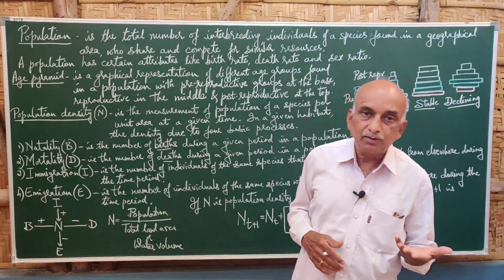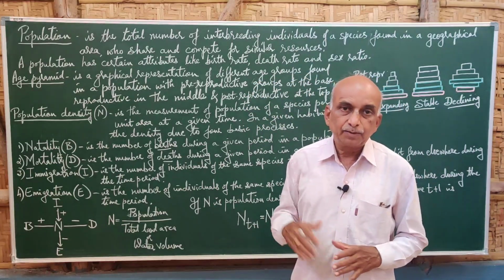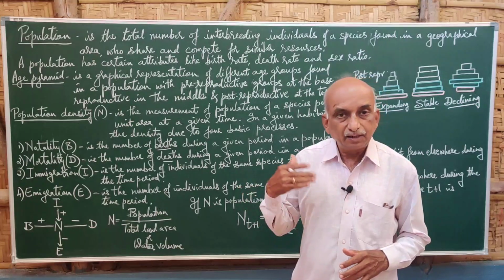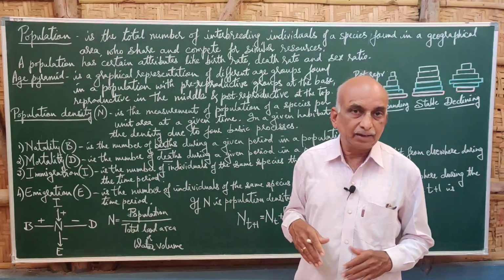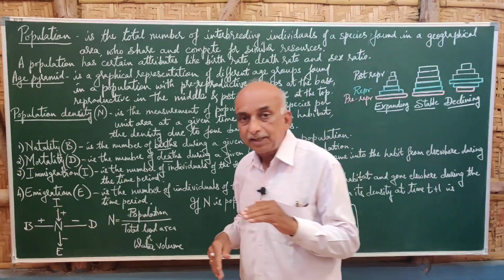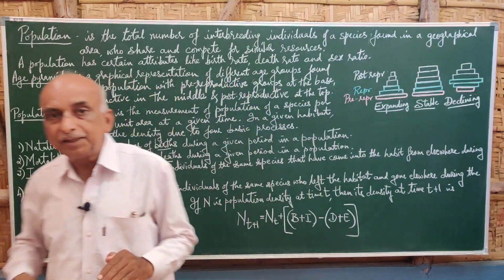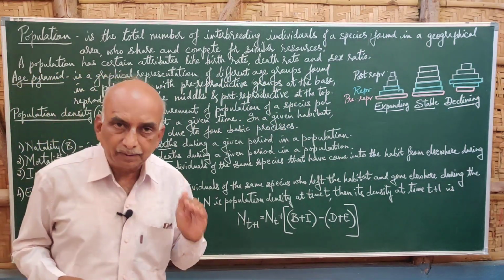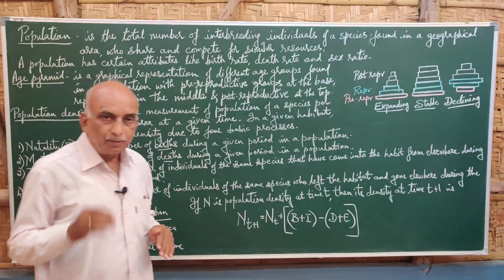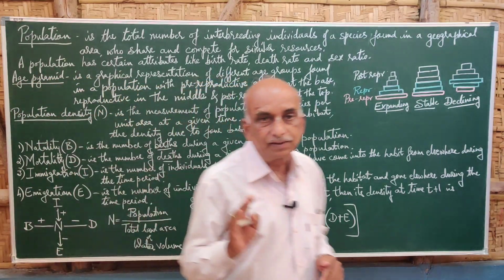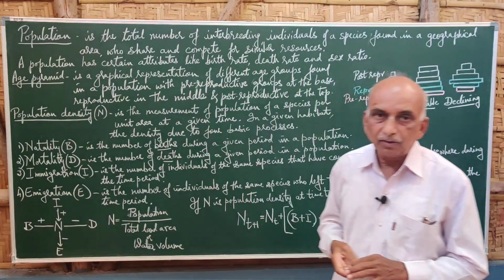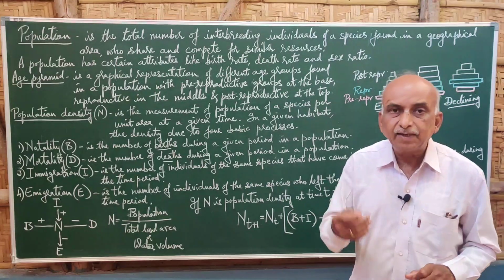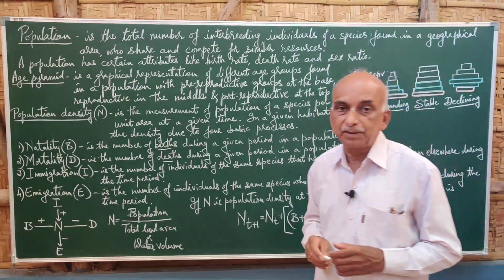The birth rate affects the population. If there are more and more births, there will naturally be an increase in the population. And when there are more deaths in a population, automatically the population will reduce in its quantity or number. The sex ratio also influences the population.